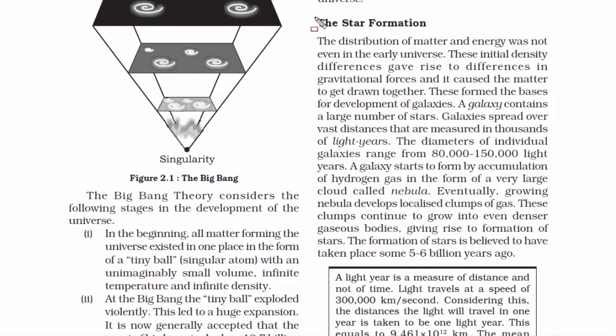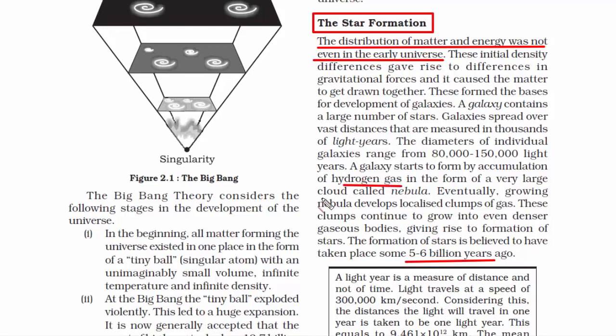Now we will read about how the stars were formed. The formation of stars is believed to have taken place some 5 to 6 billion years ago. Earth is believed to be 4.6 billion years old, so clearly stars were there before the planets. Previously, we spoke about how matter and energy were scattered in the universe due to the big explosion of the singular atom. One thing to know is that the matter and energy were uneven, meaning there were differences in the densities in every matter. Because of that, there was attraction between these matters, and that's how hydrogen and helium atoms were formed.